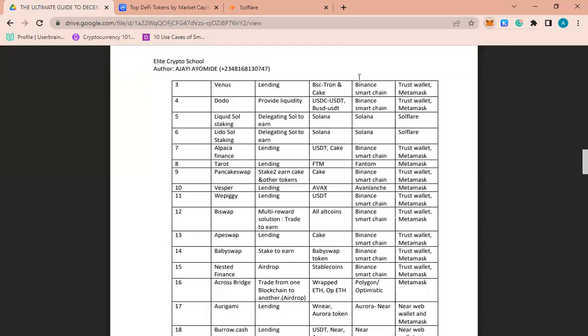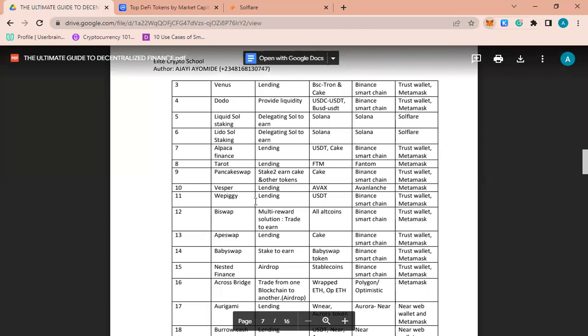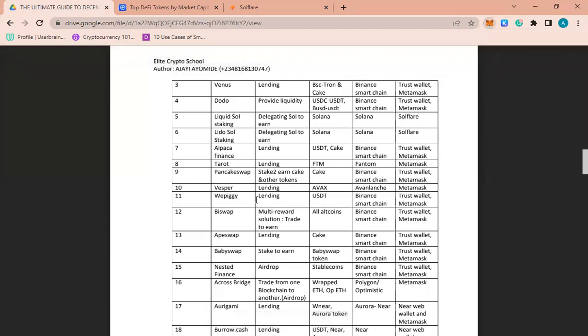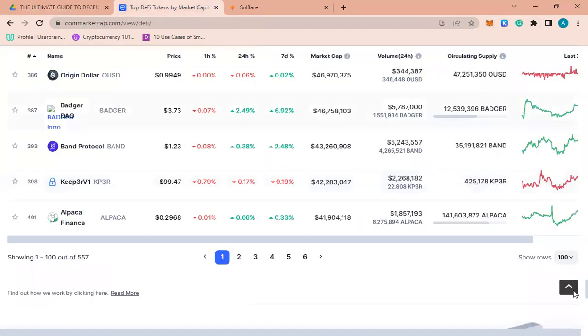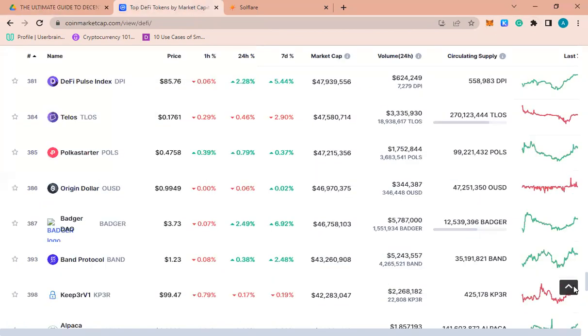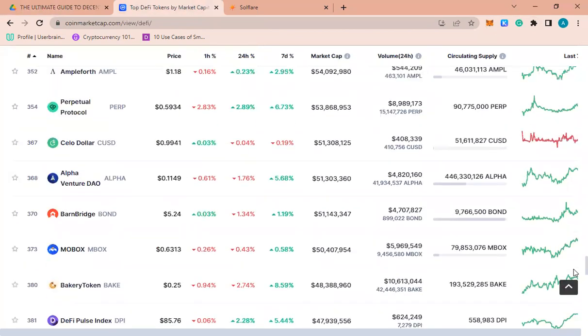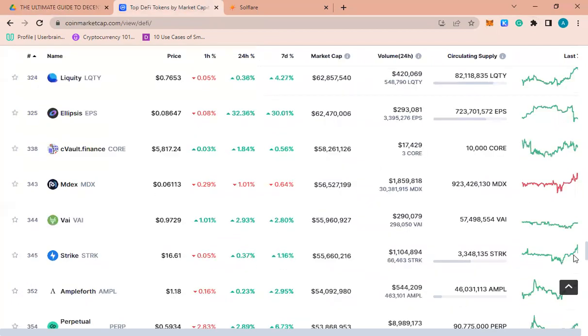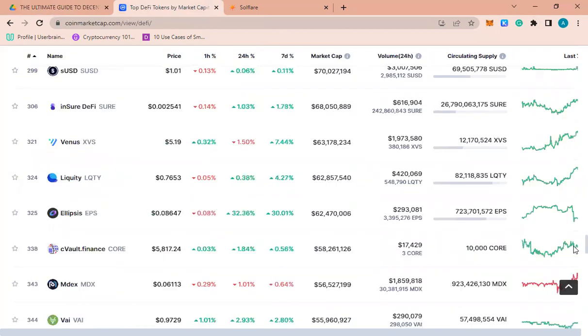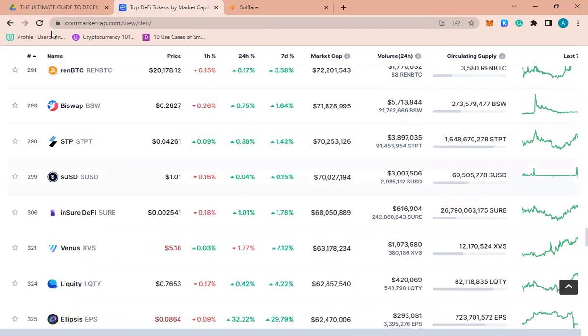Okay, so why this one is good? We have another one we pick. What you are doing here is you are lending, and you can lend your USD to them, you can lend other stablecoins to their token. Now, Biswap again. You see this Biswap, I love it a lot, especially for Binance Smart Chain. In fact, I use it a lot. I love using it. It has a lot of amazing features and the utility is so great. The tokenomics is so great. It's everything about this project, this coin.